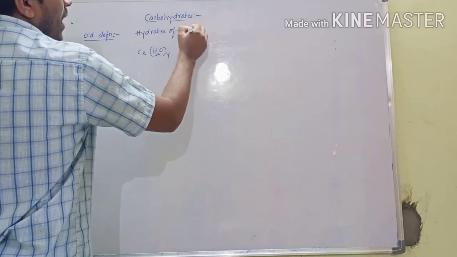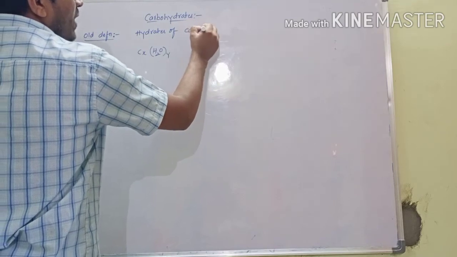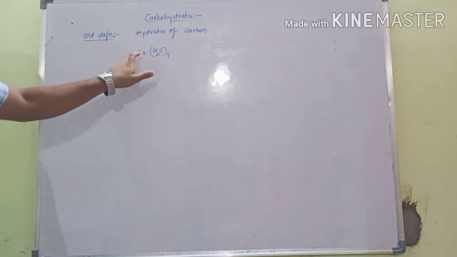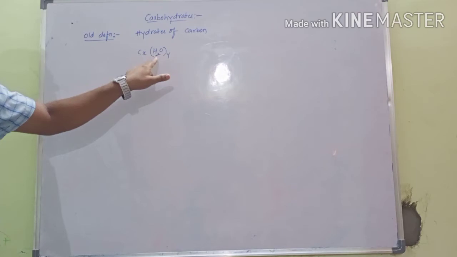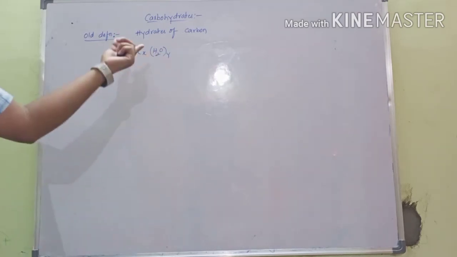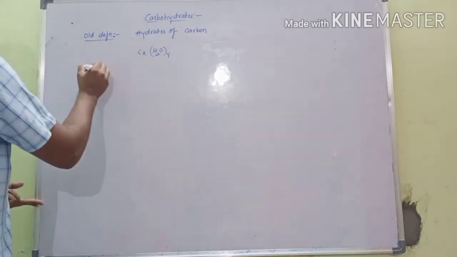Hydrates of carbon is known as carbohydrate. The general formula is Cx (H2O)y. In some cases X is equal to Y, or maybe X is not equal to Y. X is equal to Y and X not equal to Y. See the examples.